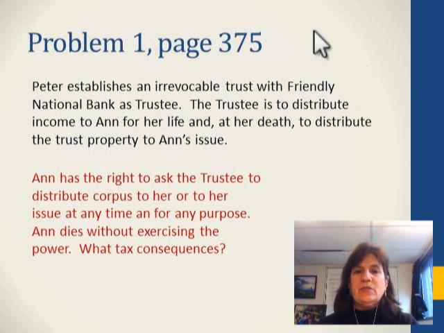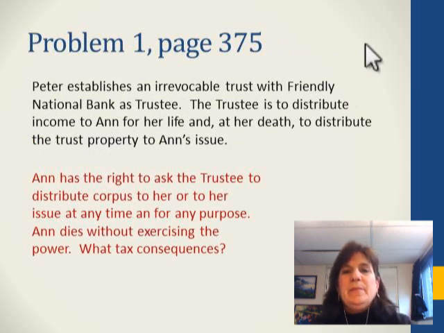Okay, page 375. Peter establishes an irrevocable trust with Friendly National Bank as trustee, and the trustee has to distribute income to Anne for her life and at her death to distribute trust property to Anne's issue. So to A for life and then to A's issue. Anne has the right to ask the trustee to distribute corpus to her or her issue at any time and for any purpose. Now she dies without exercising the power.